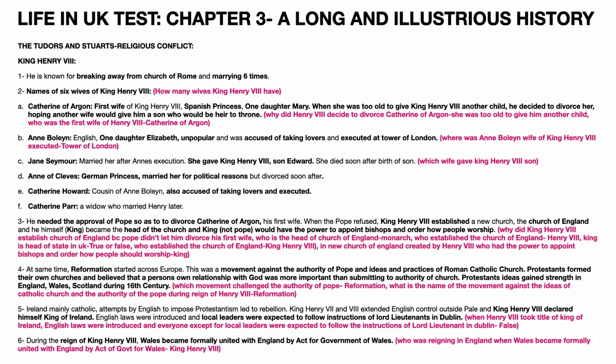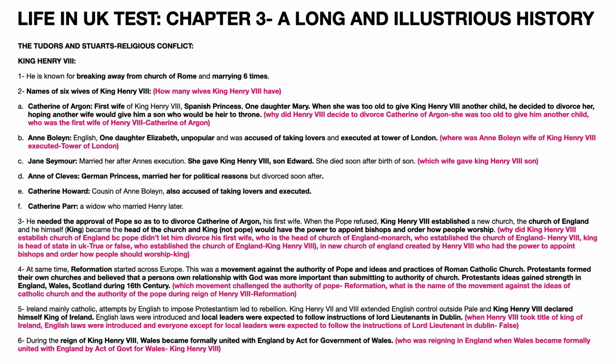After King Henry VII died, his son King Henry VIII became the king, and he is known for breaking away from the Church of Rome and for marrying 6 times. The second point is the names of the six wives of King Henry VIII. The question asked is: how many wives did King Henry VIII have? He had six wives. The first is Catherine of Aragon.